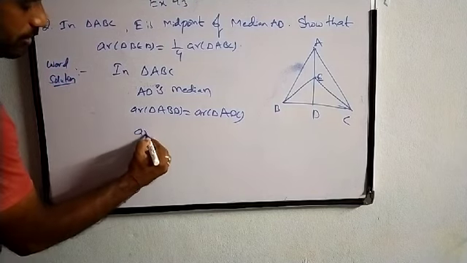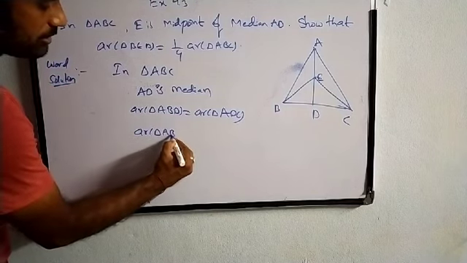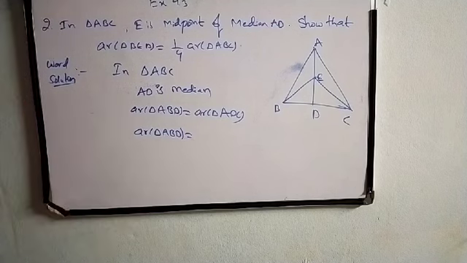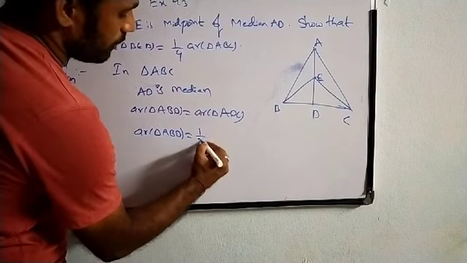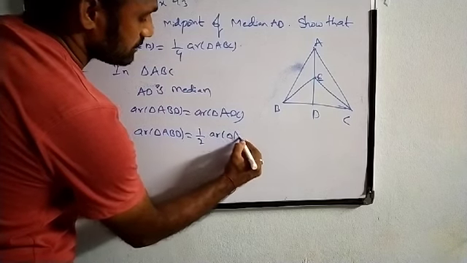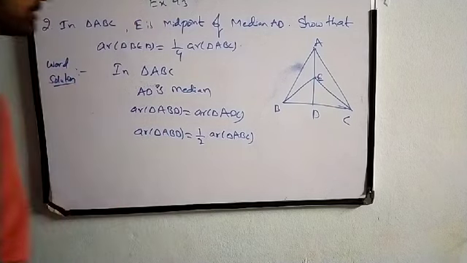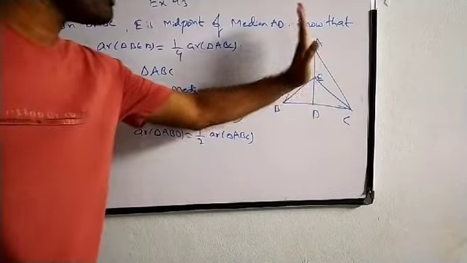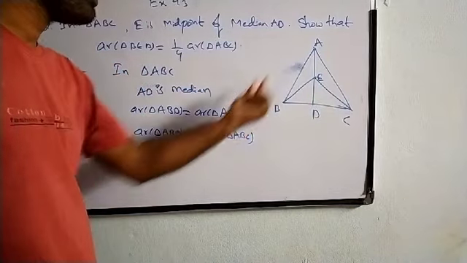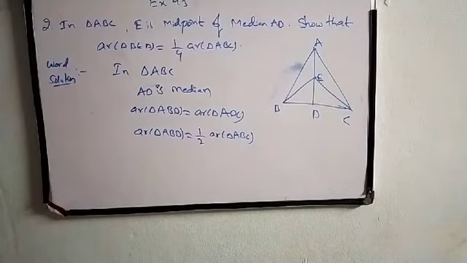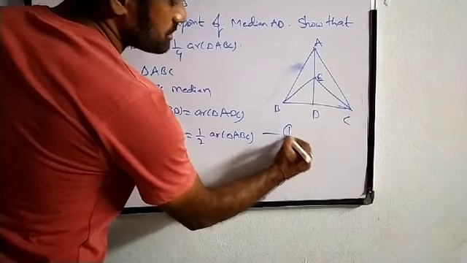So area of triangle ABD is half of area of triangle ABC. So these two are equal. If I want the total area of triangle ABD, it will be half of area of triangle ABC. We can mark this as first equation.